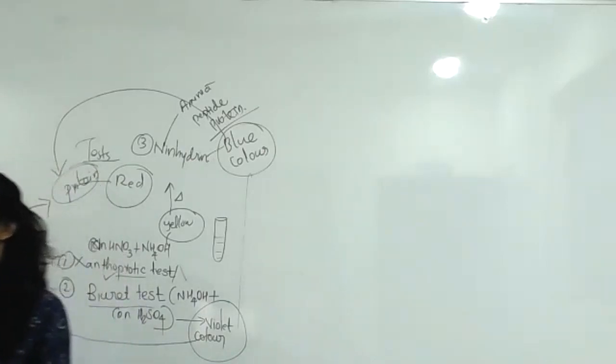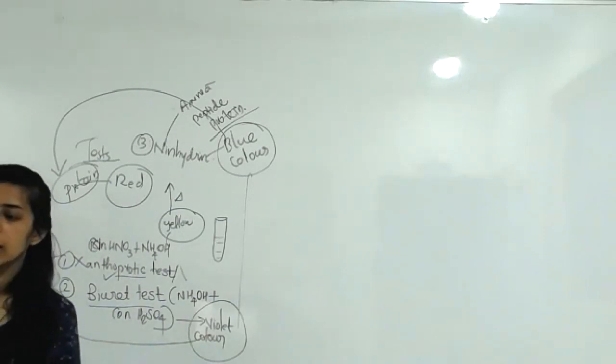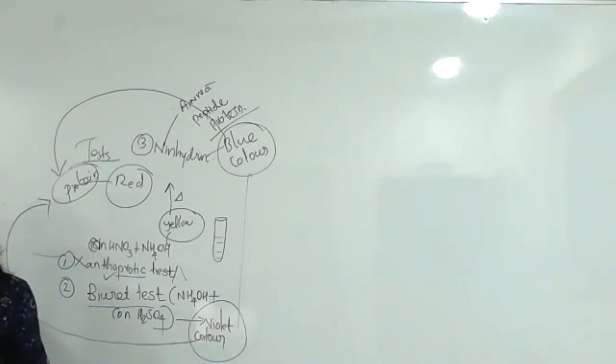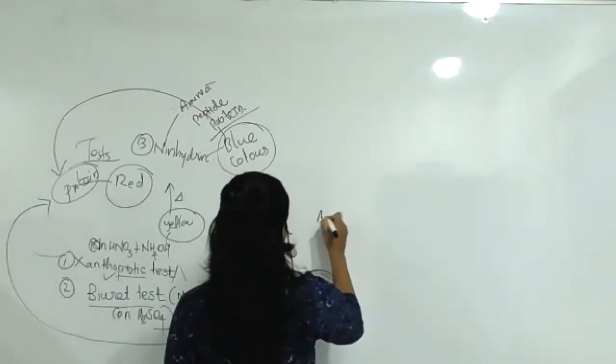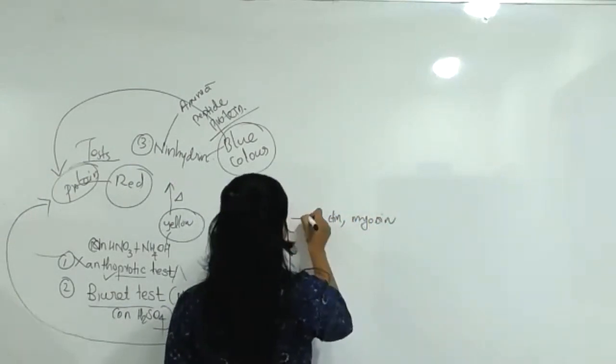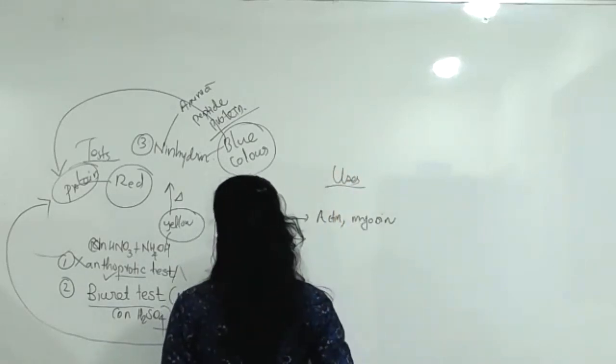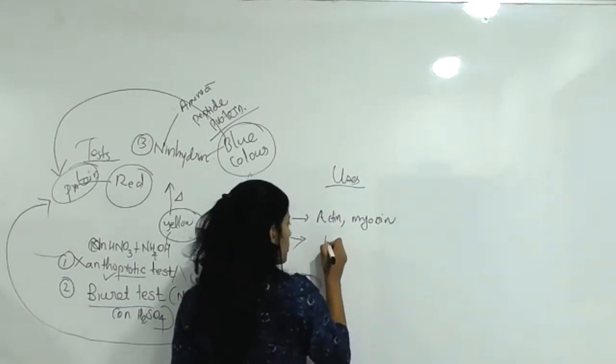Now, the last point related to protein: what are the uses? Major uses of proteins: component of the plasma membrane, and enzymes are proteins. Almost all enzymes are proteins. Many hormones are proteins. Then antigens and antibodies are proteins. Actin and myosin proteins are important for muscle contraction. You are familiar with this from biology, actin, myosin.